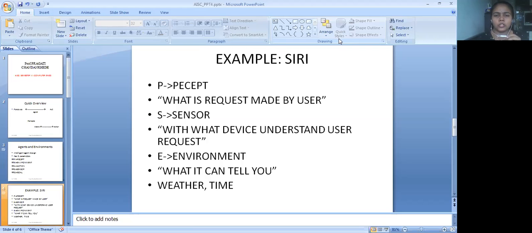Now, the next important thing is that I will take the example of Siri. While using Siri, I will explain what the P is in Siri. P is person, but what is P here in Siri?